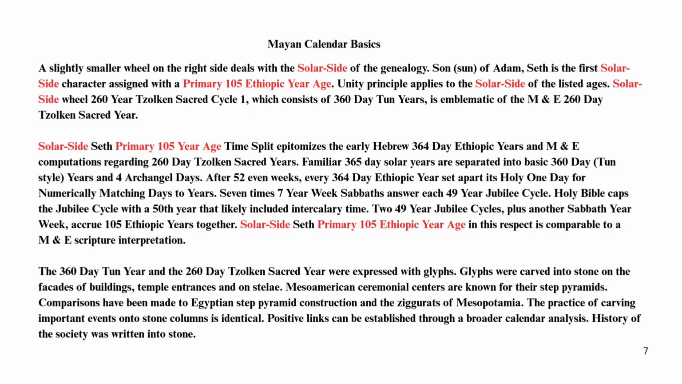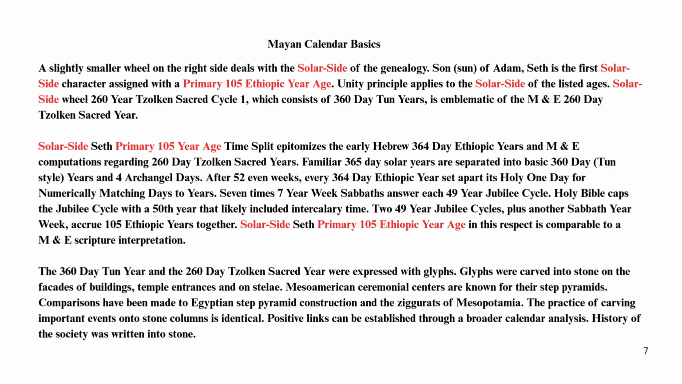Mayan calendar basics. A slightly smaller wheel on the right side deals with the solar side of the genealogy. Son of Adam, Seth is the first solar side character assigned with the primary 105 Ethiopic year age. The unity principle applies to the solar side of the listed ages. Solar side wheel 260-year Tzolk'in sacred cycle 1, which consists of 360-day ton years, is emblematic of the Amandi 260-day Tzolk'in sacred year. Solar side Seth primary 105-year age time split epitomizes the early Hebrew 364-day Ethiopic years and Amandi computations regarding 260-day Tzolk'in sacred years.